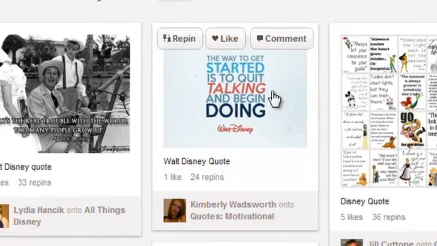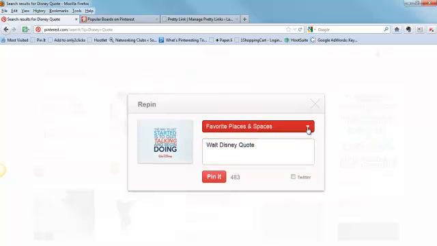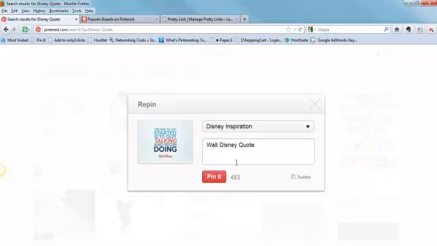If I want to repin this, I simply hover over the image and then click repin. Now I get to choose the board that I want to assign it to, so I'm going to put this on my Disney inspiration board. And I get to edit the description box.